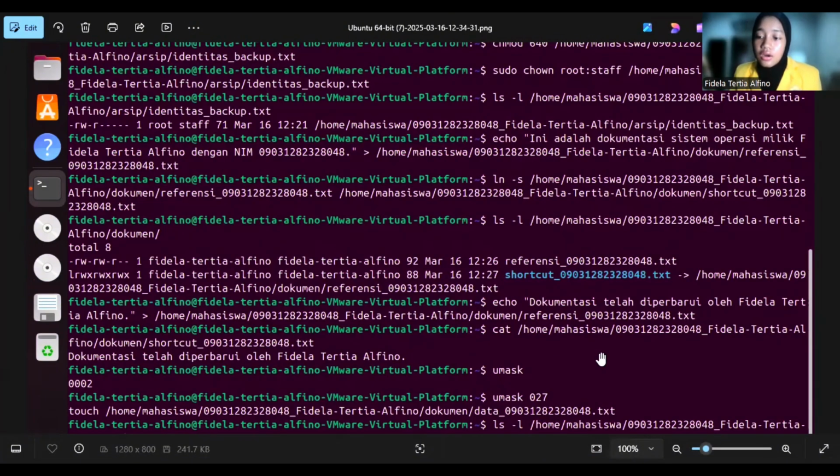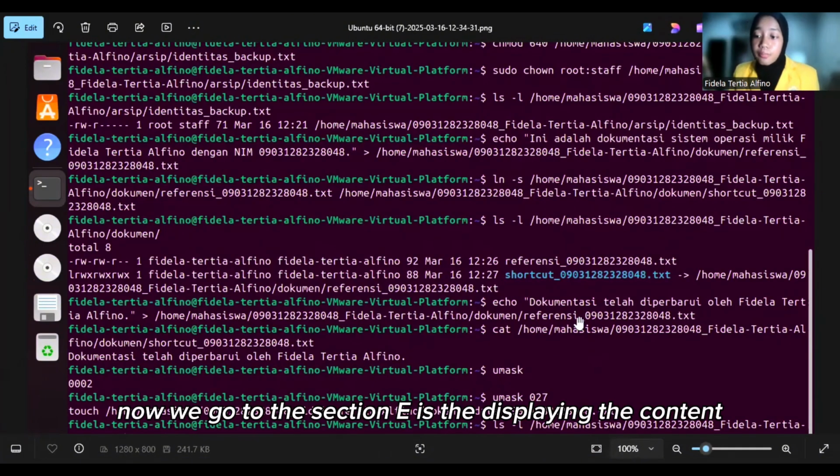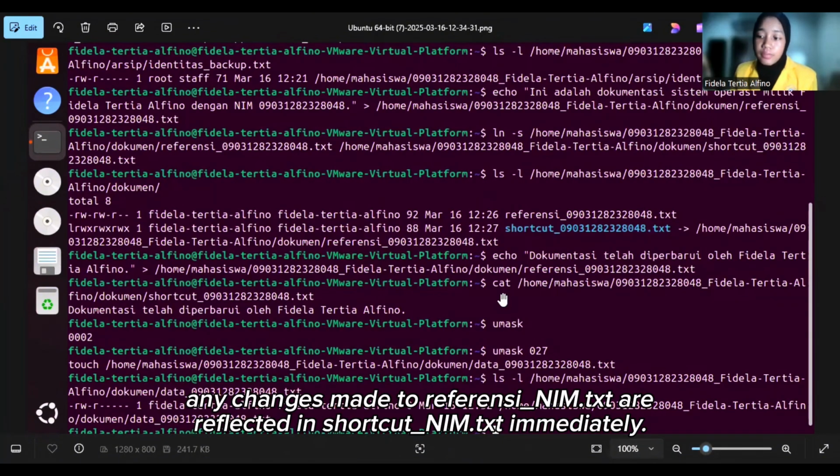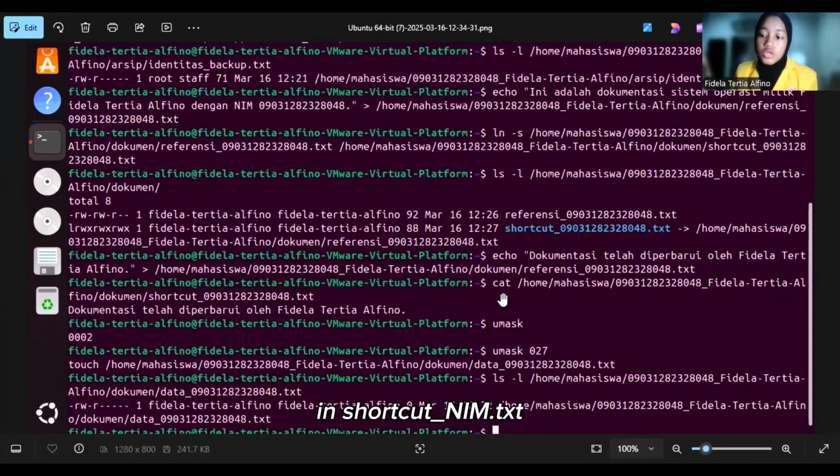Okay, now we go to section E, displaying the content of shortcut_name.txt. This command prints the content of shortcut_name.txt. Since shortcut_name.txt is a symbolic link to referency_name.txt, any changes made to referency_name.txt are reflected in shortcut_name.txt immediately. And why does this happen?